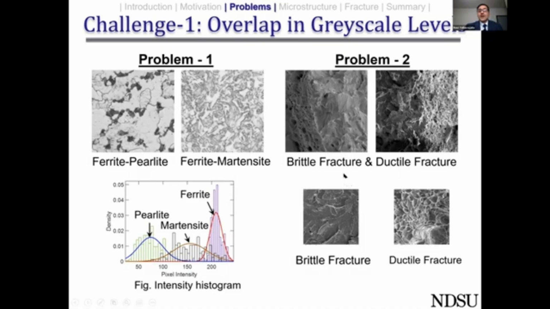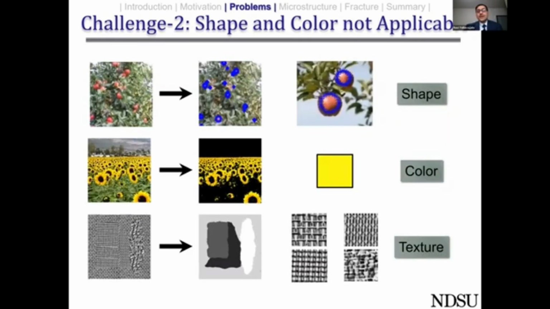On the other hand, problem 2 is slightly more complex, just because not only do both fractures have similar pixel intensities, in addition to that, both of them have some kind of striations. In this case, these striations are wavy striations, and here the striations have cup and cone shapes. They have the same grayscale too. So we have to make sure that whatever method we use doesn't depend upon the pixel intensity alone. Like, we could also argue that we could use shape and color as the features to identify the phases.